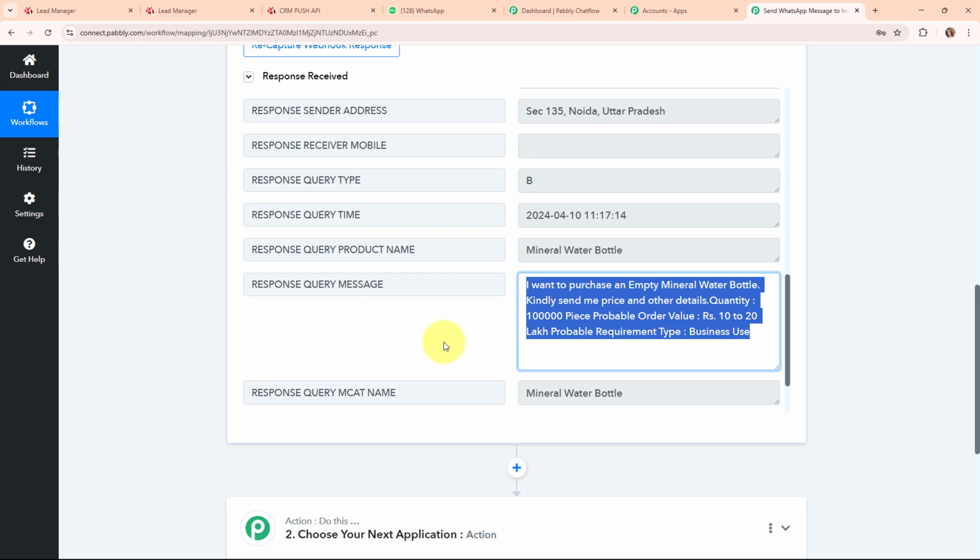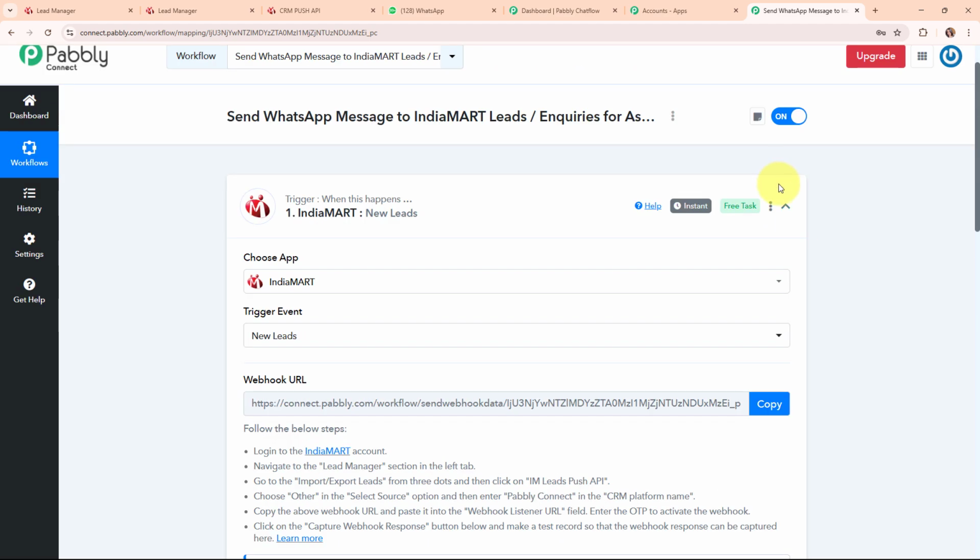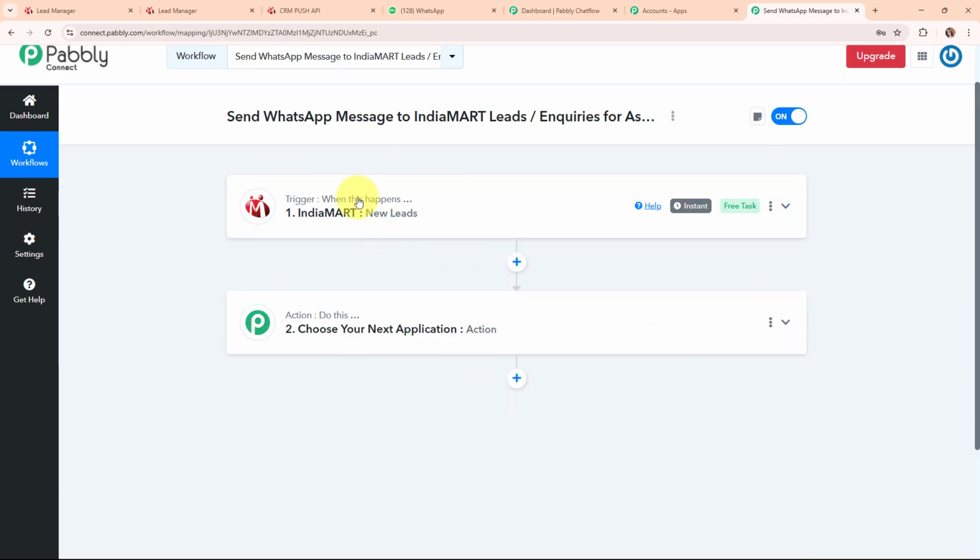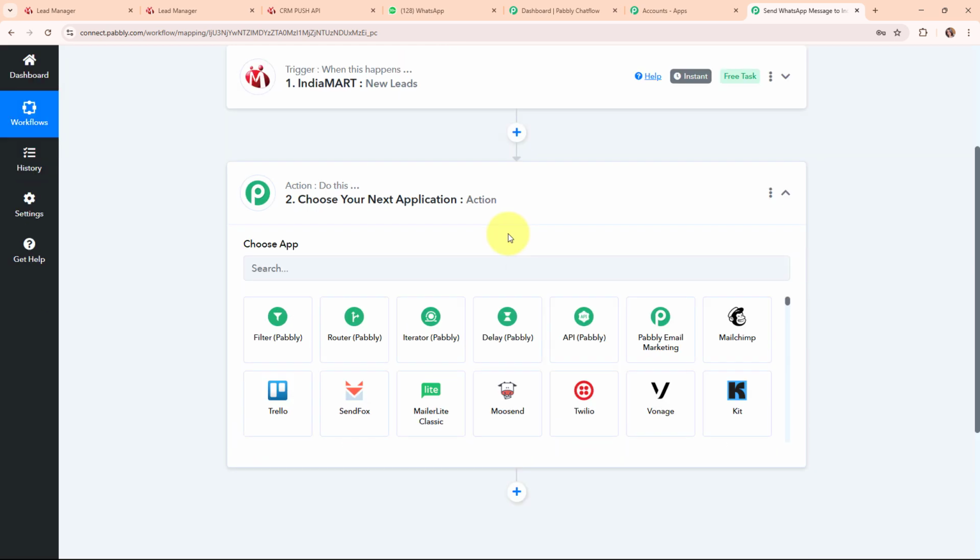Okay, so with this, we have successfully set up our trigger over here. So once we have received new leads through our IndiaMART, I want to send an instant automated WhatsApp message to my lead on their WhatsApp number using Pabbly Chatflow. So for that, I need to connect my Pabbly Chatflow with Pabbly Connect in this action step given over here. But before building the connection, you might be thinking, what is Pabbly Chatflow exactly?